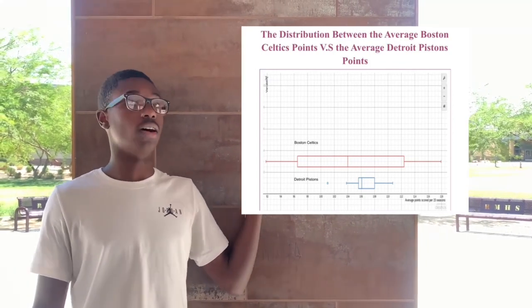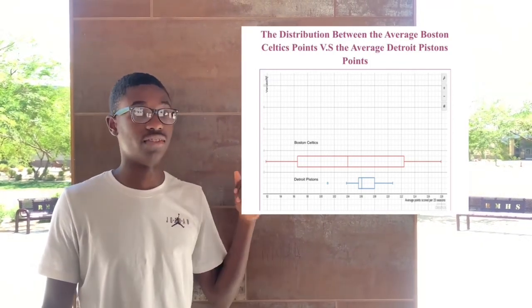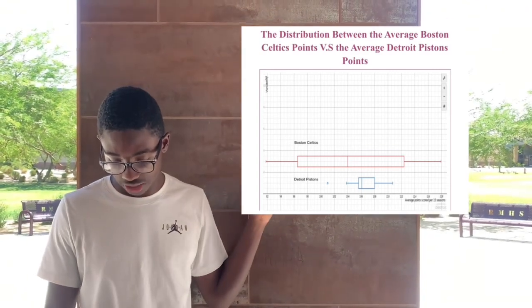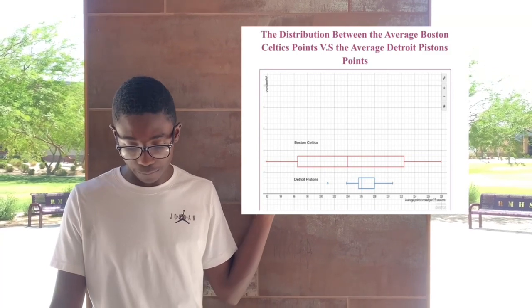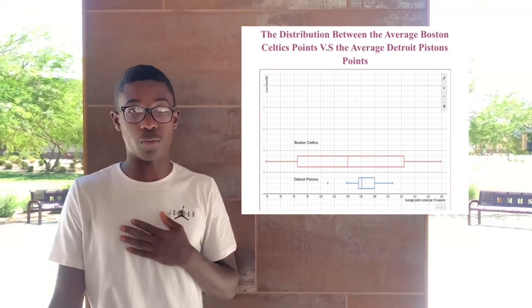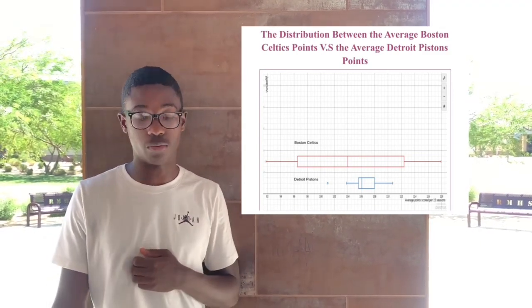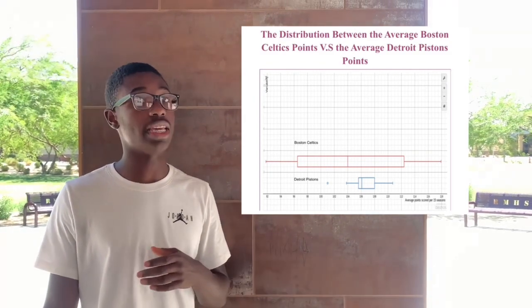we have the Detroit Pistons, who has 104.5733 points per game. So they have a larger center. Then on the other hand, we have the Boston Celtics, who also has a clear lead over Detroit in spread, 7.7874 points per game versus 2.327 points per game. That would mean that the Boston Celtics would have a higher variability. But in this case, we wouldn't want them to have a higher variability because that would mean that they have numerous games where they scored lower than the Detroit Pistons.